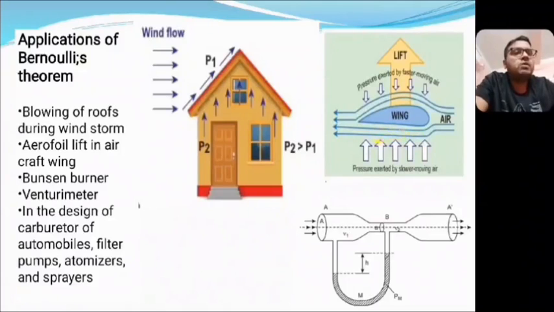So the downward pressure from above is less than the upward pressure from below. There will be a net upward thrust from bottom to top on this aerofoil, and due to this thrust the aeroplane will go up.